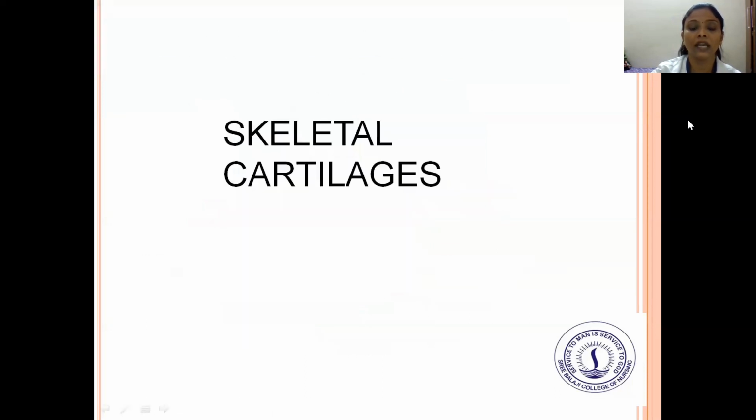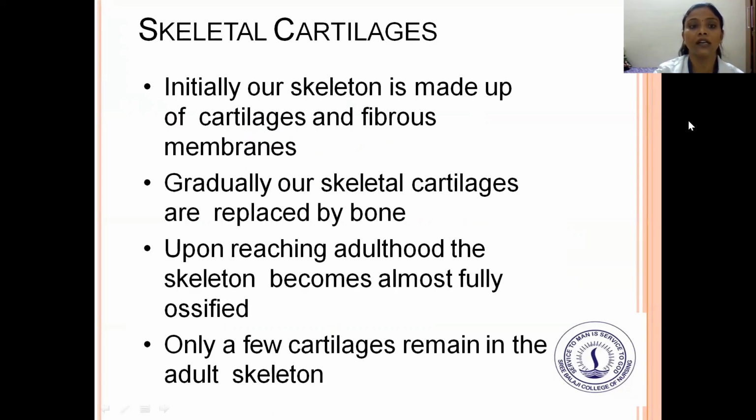And next, the skeletal cartilages. What are skeletal cartilages? Initially our skeleton is made up of cartilages and fibrous tissues. Gradually the skeletal cartilages are replaced by bones. Upon reaching adulthood, the skeleton becomes almost fully ossified. Only a few cartilages remain in the adult skeleton, and the others become bone. This is about the skeletal cartilage.